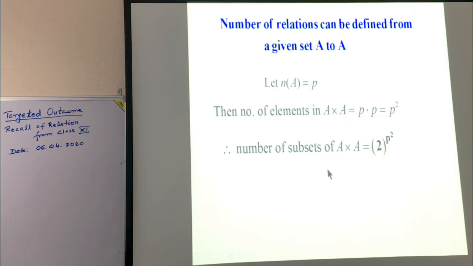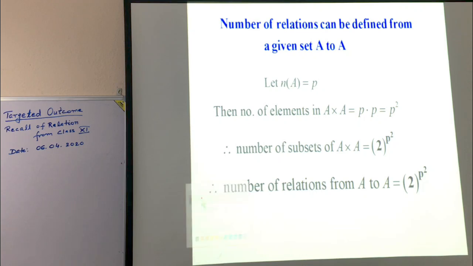So what will be number of relations? Necessarily it will be 2 to the power P square. So if a set has P elements, then number of relations which can be defined on that set will be 2 to the power P square.